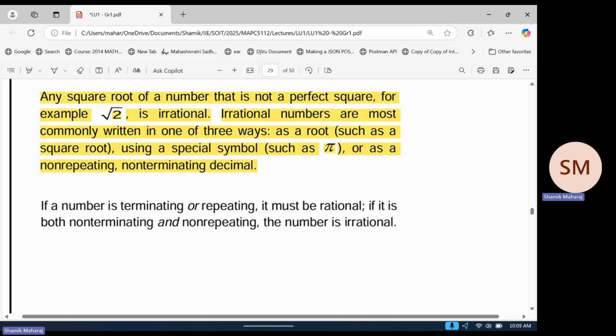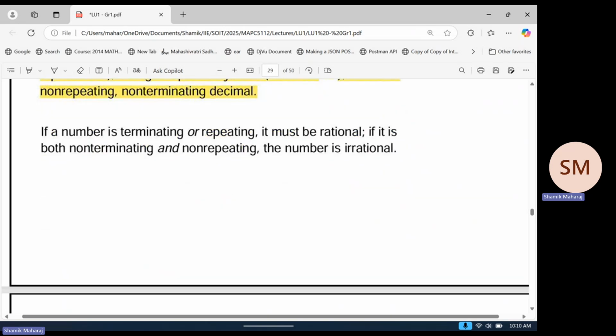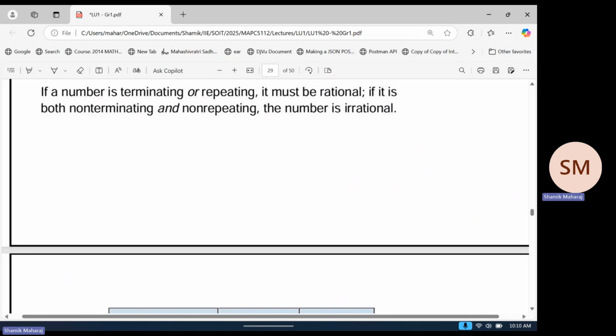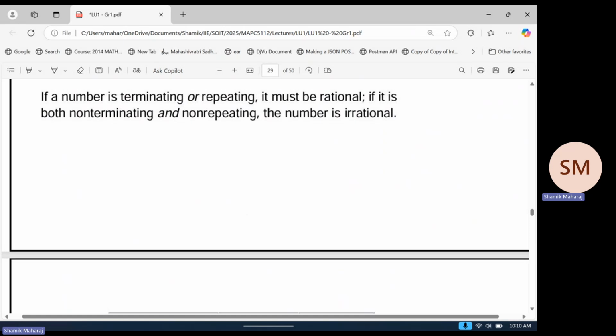Pi is another example of an irrational number. Everyone knows the famous number pi. We don't want to remember specific cases. We want a rule to tell us if something is rational or irrational, and the rule is given right here. The first check is whether it's integer over integer. If it's not clear by that check, then we look at this one here.